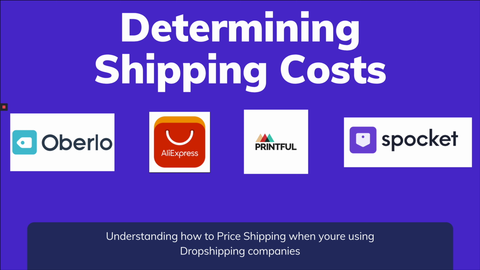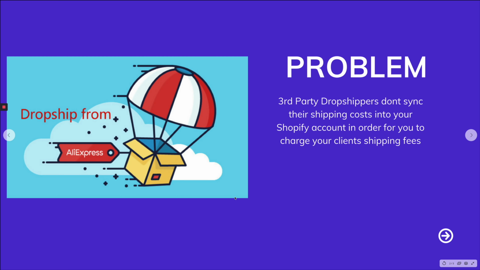And in these examples, you could have third-party drop shippers, which could be like Oberlo, AliExpress, Printful, Spocket. These are the most popular ones. We're just going to go over the basics as to how we could get this done, okay? So let's talk about the problem here.